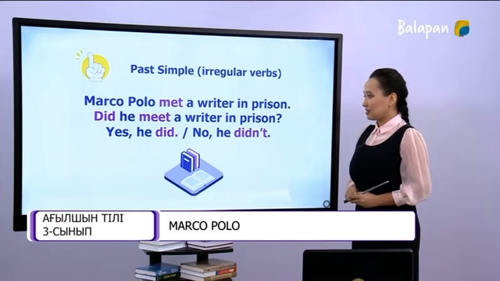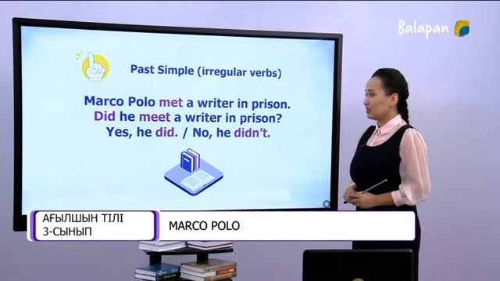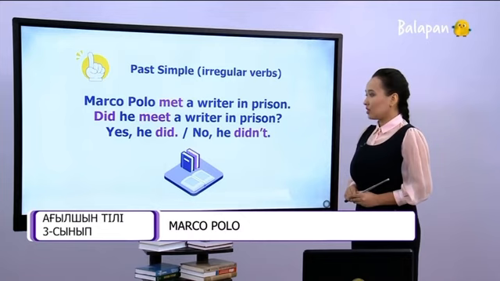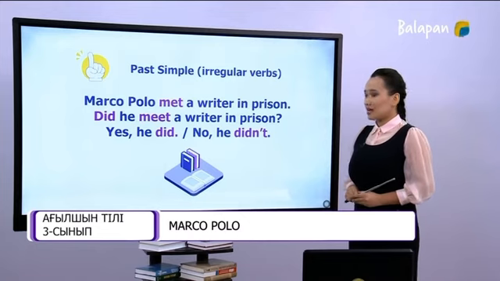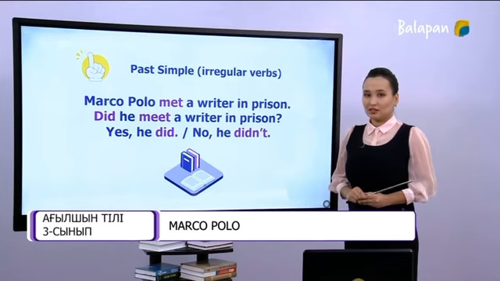Interrogative sentence. Did he meet a writer in prison? Here we see the auxiliary verb did is in the past simple. That is why the main verb meet is in the first form. Short answers. Yes, he did. No, he didn't.